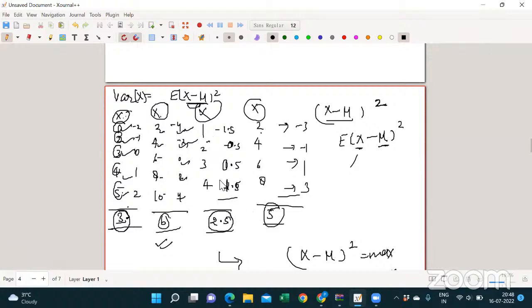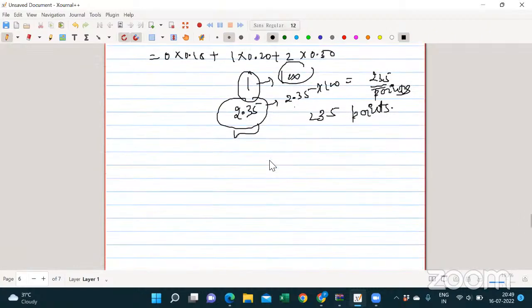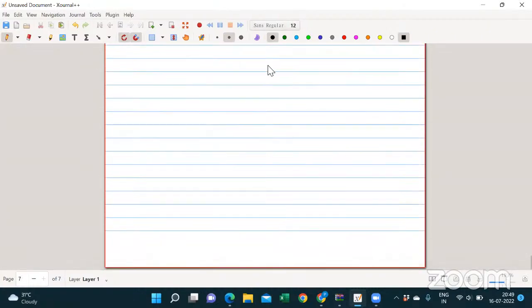If you see large deviation, 2 to 6 is -4, 4 to 6 is -2, 6 to 6 is 0, 8 to 6 is 2, 10 to 6 is 4. So only for this option is the deviation of the values of x from its mean large. For the other options it is less as compared to this option. So directly the variance will be more. Yes, sir. Thank you.